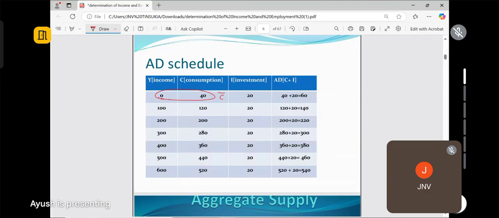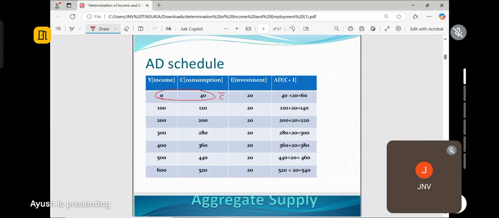That may be managed by your past saving. People used to have savings, so that even if the present level of income is zero, we have to do some consumption. That consumption is called autonomous consumption, which people may do by using their past saving, or it may happen that they can borrow also, you know? So they can borrow like this.